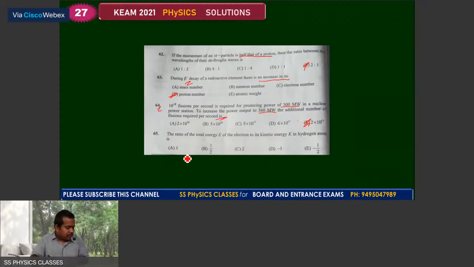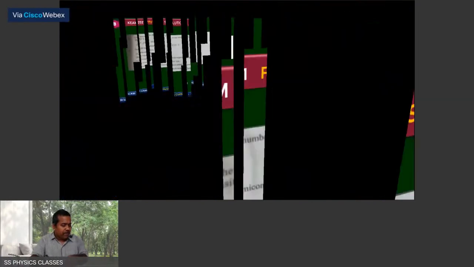Number 65, the ratio of total energy E of the electron and its kinetic energy: do not forget that their magnitudes are equal, but keep in mind that the kinetic energy has the opposite sign. So for 65, you get the answer as D choice. And we can move with the next one.